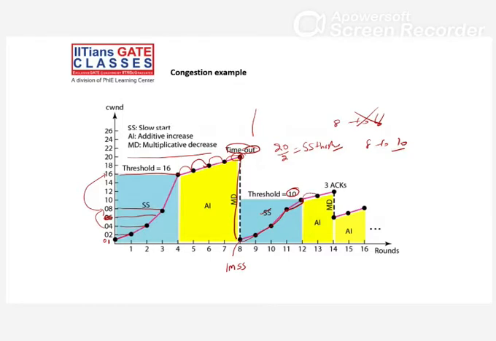And at this point, there are 3 acknowledgements. What do we have to do? Whatever the size is, if you see this one, this is 12, right? So 12 divided by 2, 6, is your new threshold, your new congestion window. Again from 6 start: 7, it means 8, it means 10, right? Like this.